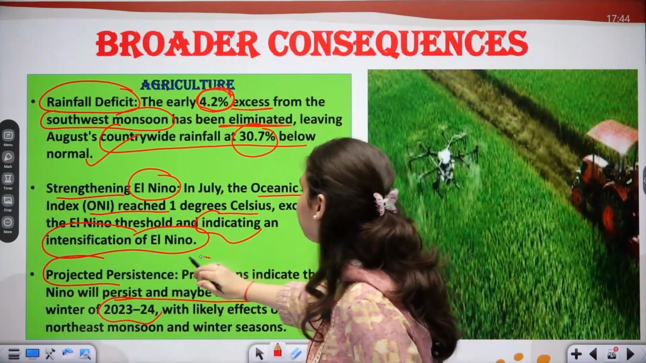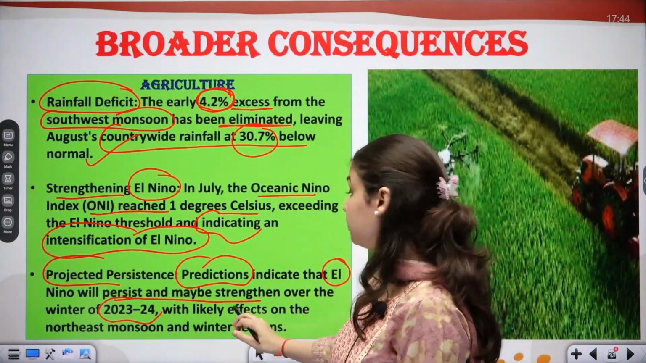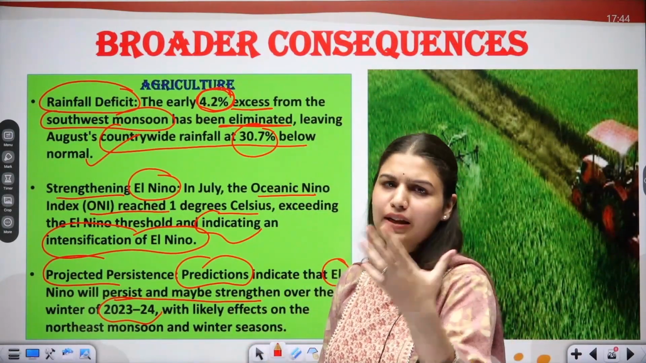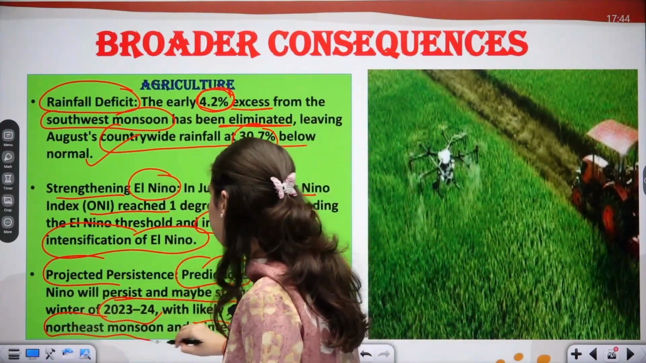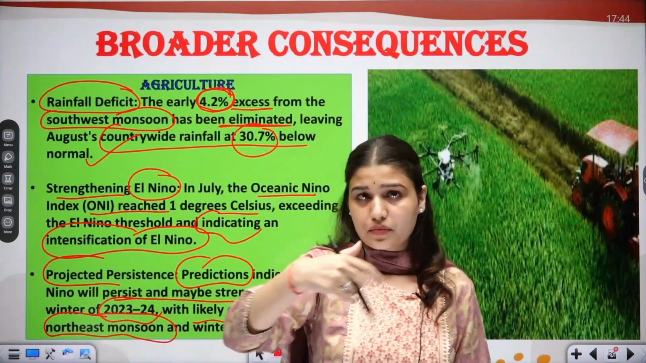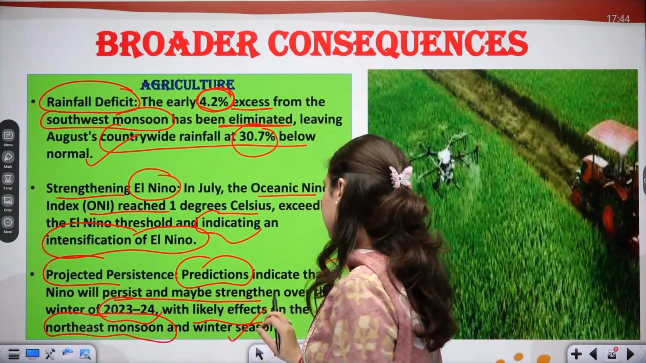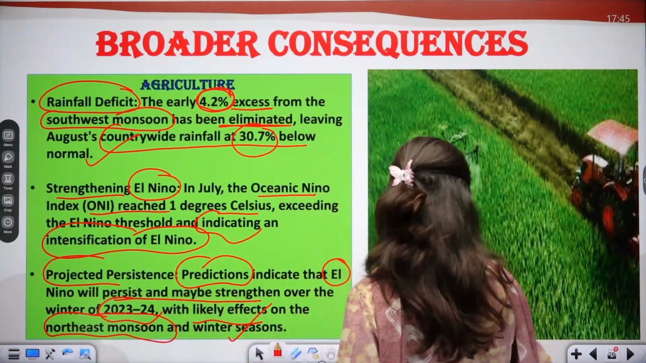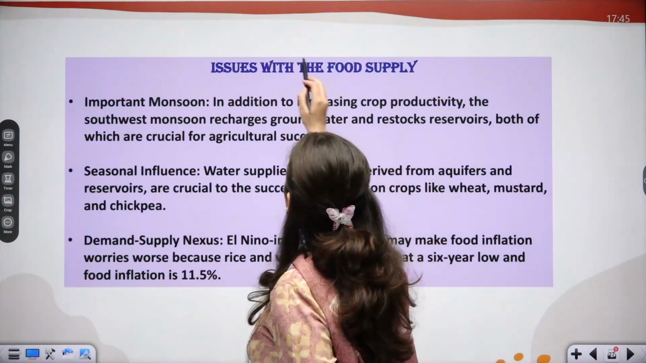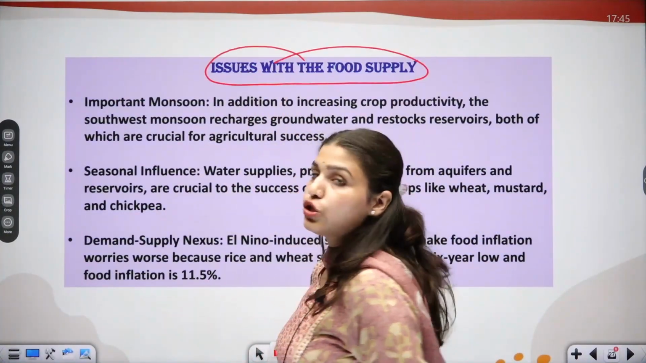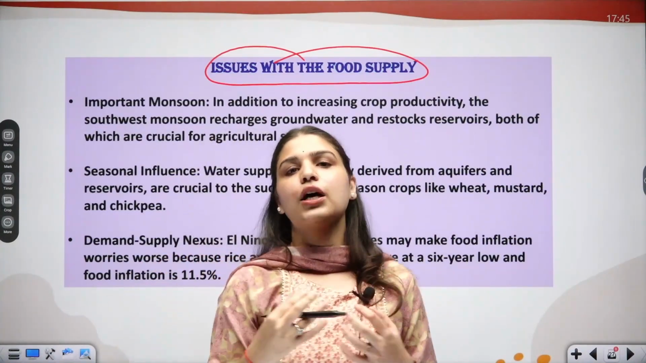Let's complete this. The predictions indicate that this El Nino will persist and strengthen during the winters, or the later part of this year actually, with likely effects on northeast monsoon. Northeast monsoon we expect in winters, particularly in the state of Tamil Nadu. So this is how El Nino may affect the northeast monsoon. Now, what are the issues with the food supply because of this particular phenomenon? How can this weather pattern impact our food supply?